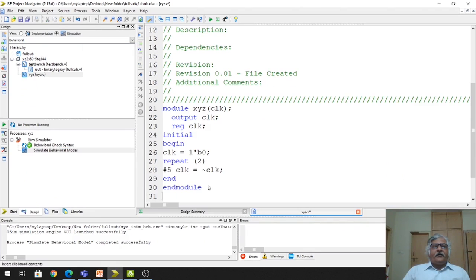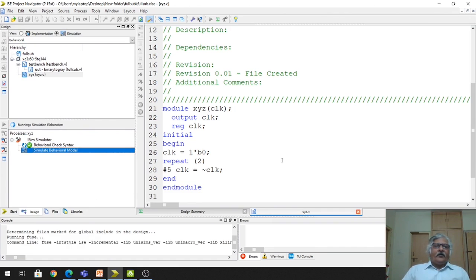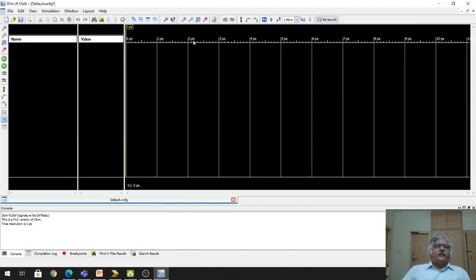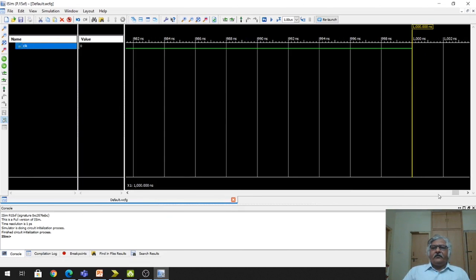So here this is a program. First I will check the syntax. So there is no error in the syntax. So now I will run the simulation. Here you can find this simulation result.